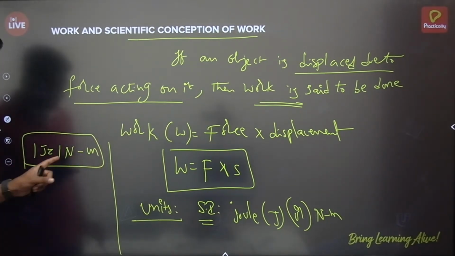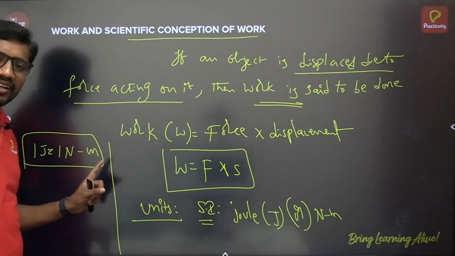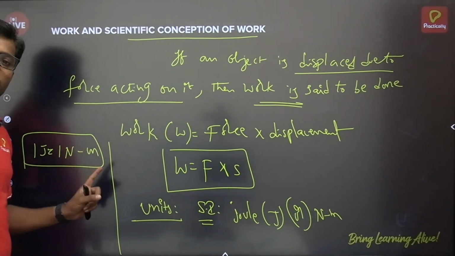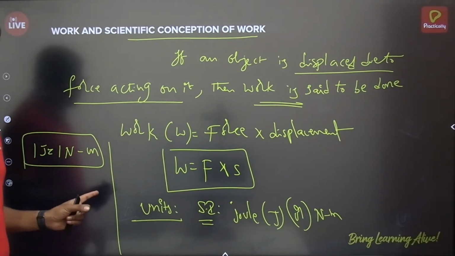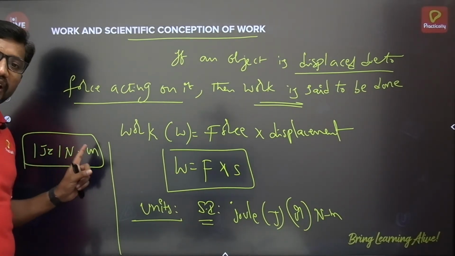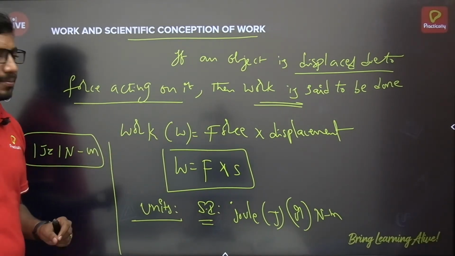That means if an object is displaced to 1 meter due to the force acting on it is 1 Newton, then the work done by the body is said to be 1 joule. So 1 joule of work is done when 1 Newton amount of force acts on the body and it is displaced through 1 meter.